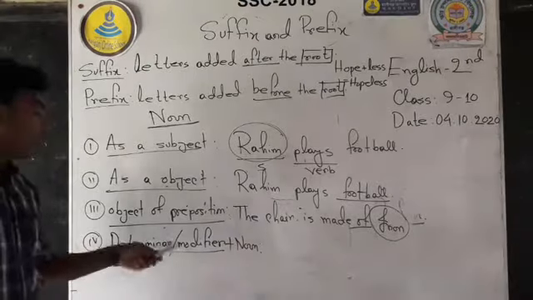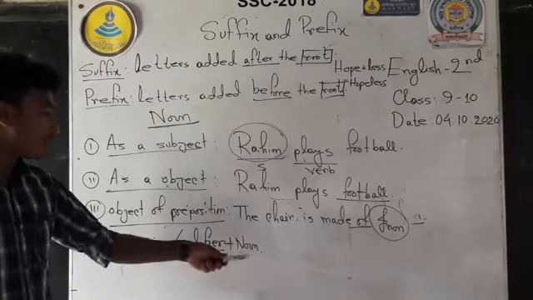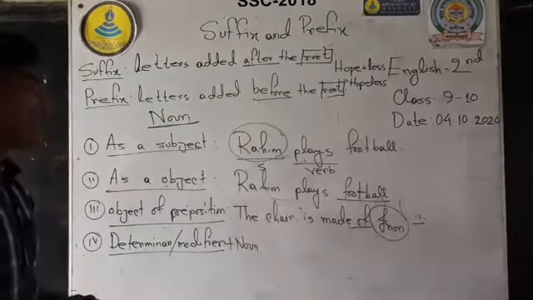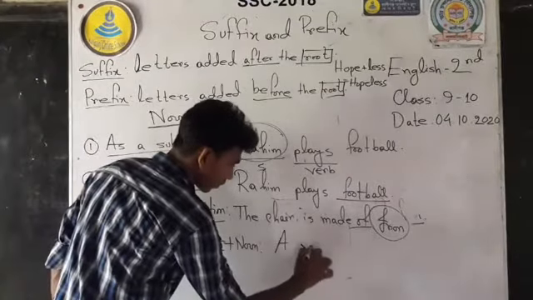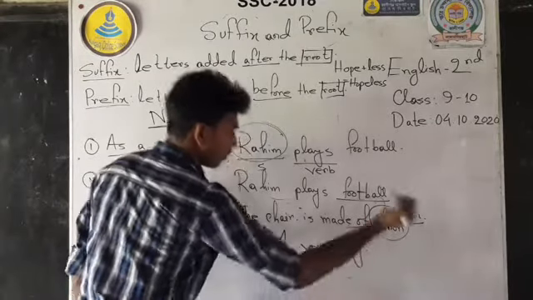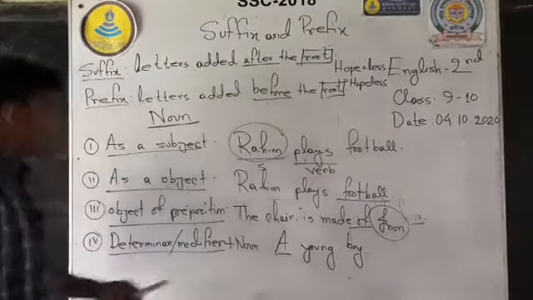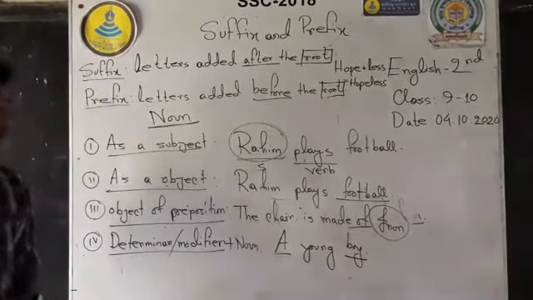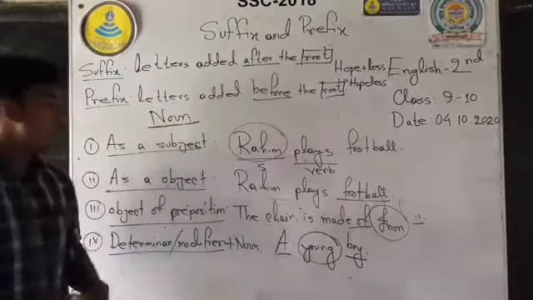Every determiner or modifier is followed by a noun. For example, here a is an article, a determiner, and boy is a noun, and in the middle the word young is a modifier.